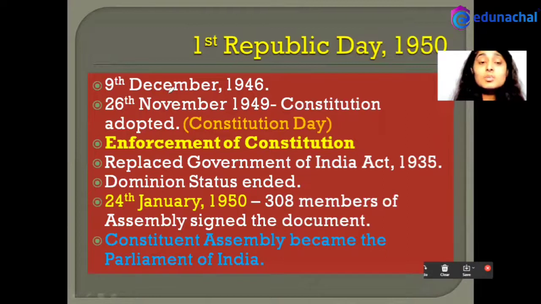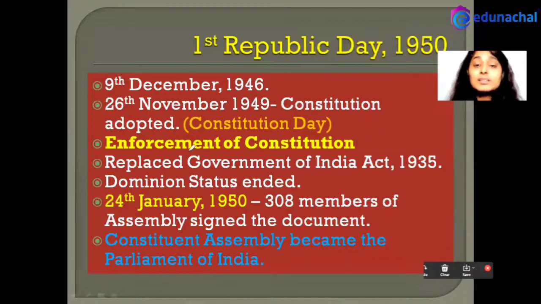We'll see that our constitution was ready on 26th November 1949 itself. But this is not celebrated as Republic Day. We do not celebrate 26 November 1949 as Republic Day. The constitution was adopted on this date, but enforcement did not take place on 26 November 1949. This day is celebrated as Constitution Day or Law Day, but the enforcement of the Constitution took place on 26th January 1950, the Republic Day.